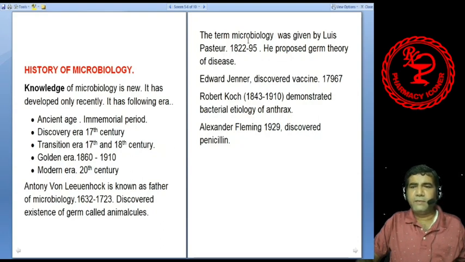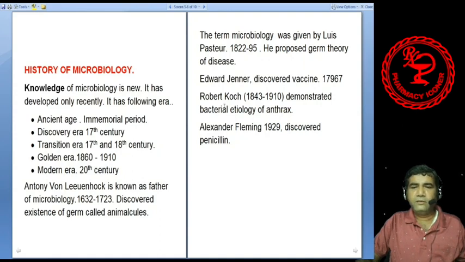This is Louis Pasteur, between 1822 and 1895. He proposed the germ theory of disease. What is this theory? This theory suggests that diseases occur due to transfer of germs from one person to another. So this is the beginning of the golden era. Edward Jenner discovered vaccines against diseases like smallpox and anthrax.